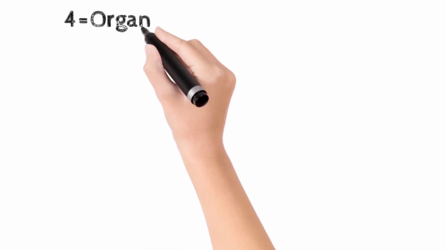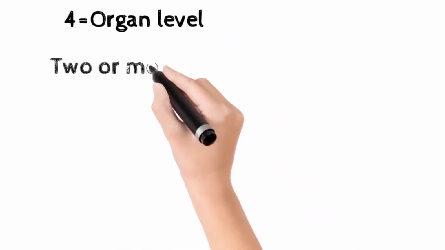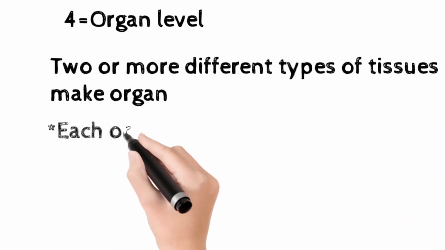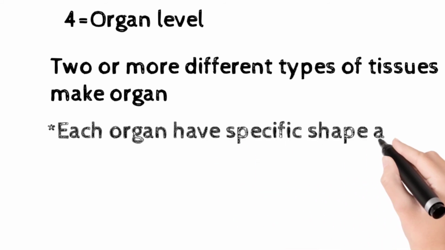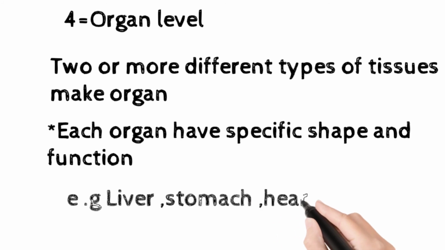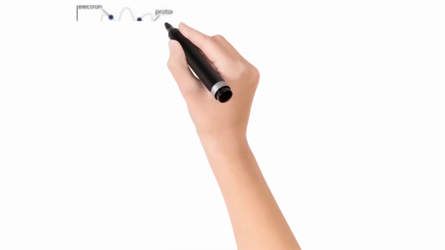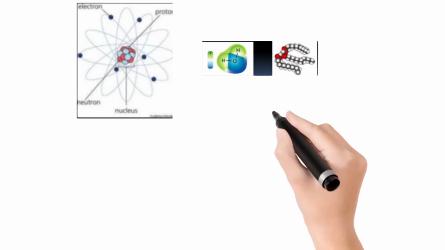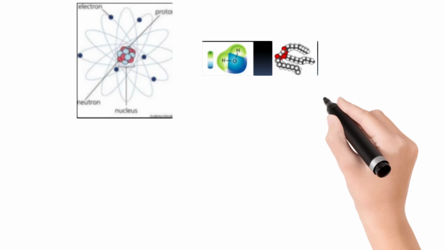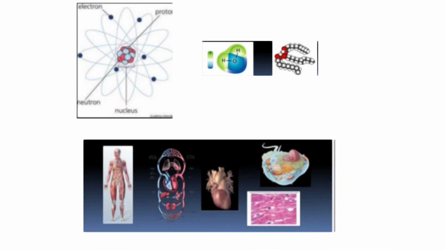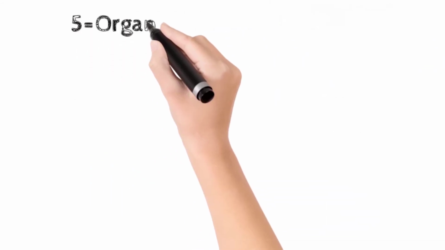Now after tissue, the 4th level is the organ level. 2 or more different types of tissues make organ. Each organ has specific shape and function. For example, liver, stomach, heart. This is a diagram. This is the level of organization. The first is atom. Then atoms join to form molecule, then molecule makes cell, then cell makes tissue, then tissue makes organ, then organ makes organ system, then different organ systems make organism.